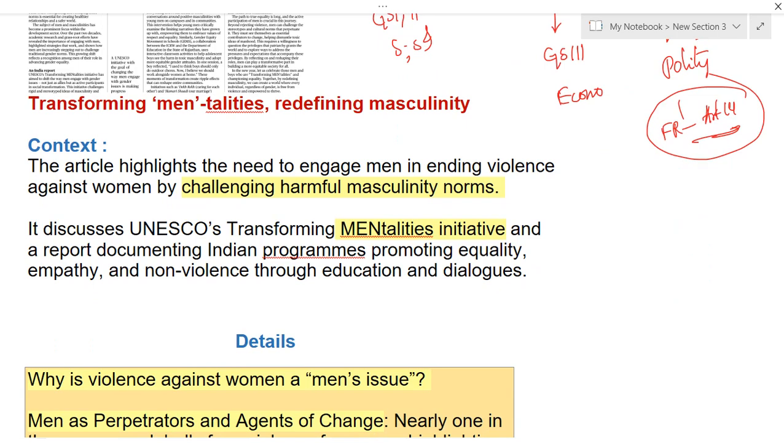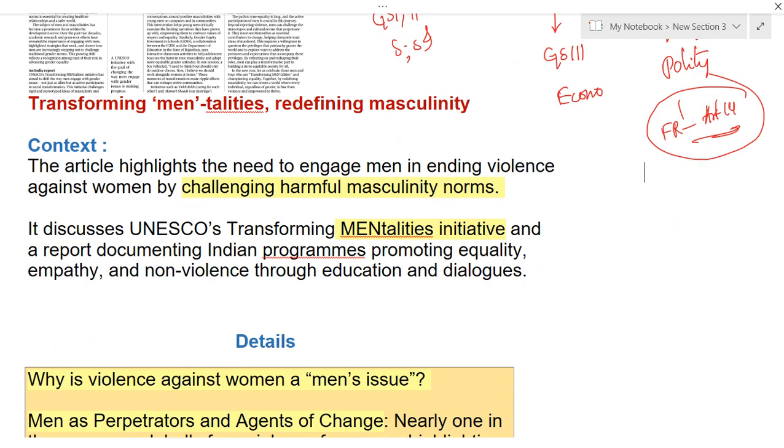If you see the context, the article highlights the need to engage men in ending violence against women. This article is entirely focused on this male dominant society. Now we have to end violence against women by challenging harmful masculinity norms. As you all know, if you compare men and women, men are strong, and they have a masculine body.